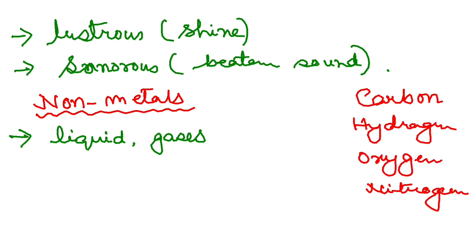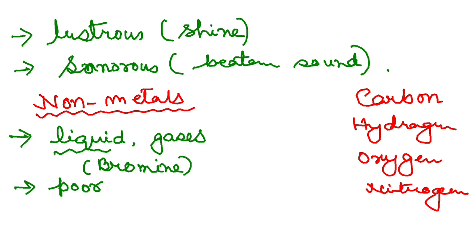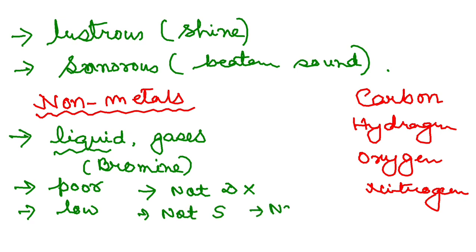Basically, almost all of them are gases. There is only one liquid non-metal, and that is your bromine. Others are gases. Okay. Now coming to other properties, they are poor conductors of heat and electricity. They have low melting and boiling points. They are not ductile. They are not sonorous. They are not lustrous. They are not malleable. Exactly opposite of the characteristics of metals.